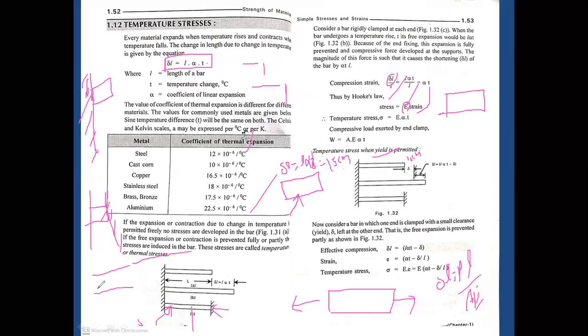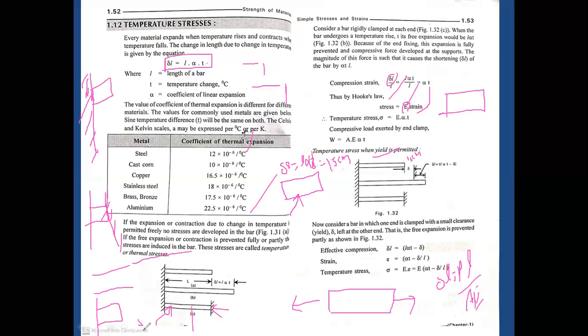In the third case, the material, as usual, has the ability to expand its length, but we allow only part of the elongation.